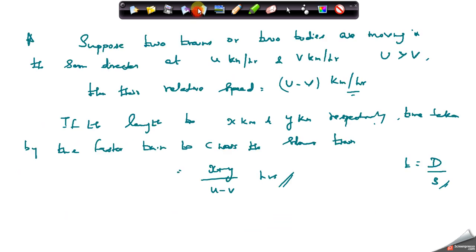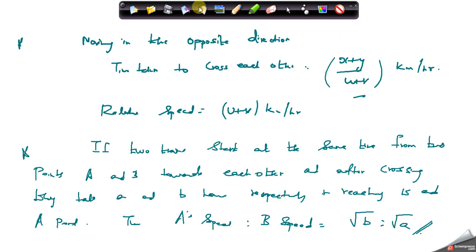Fine. And suppose two trains or two bodies are moving in the same direction, u kilometer per hour and v kilometer per hour, where u is greater than v, then the relative speed is given by u minus v kilometer per hour. The lengths of the trains are x kilometer and y kilometer. Time taken by the faster train to cross the slower train is x plus y divided by u minus v hours. Suppose these trains are moving in the opposite direction, then the relative speed is u plus v kilometer per hour, and the time taken to cross each other is x plus y divided by u plus v.